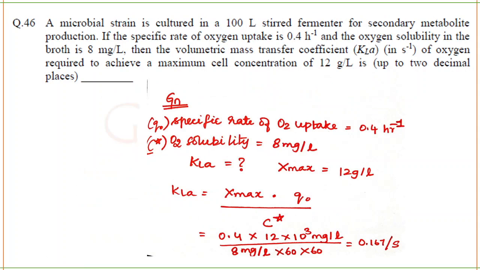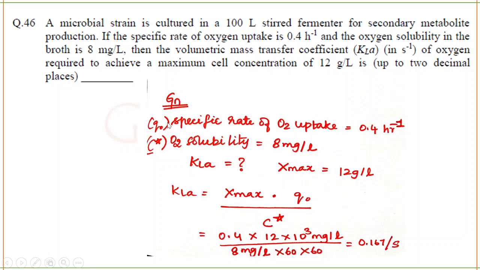Next question. A microbial strain is cultured in a 100-liter stirred fermenter for a secondary metabolite production. If the specific rate of oxygen uptake is 0.4 per hour, that is Q naught value, and the oxygen solubility in the broth is 8 mg per liter, then the volumetric mass transfer coefficient, which is KLa, of oxygen required to achieve a maximum cell concentration of 12 gram per liter is. There is so much unwanted data they will give you in the question to confuse you, but you should be clear.